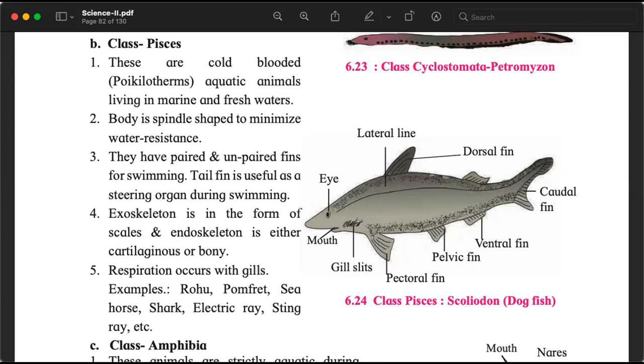Yes, they are mammals. Always remember this. Not everything that looks like a fish will be a fish. So the whales, which many of us think is a very, very huge fish, but it is not. It's a huge mammal that looks like a fish, lives like a fish. And we will understand why we call it a mammal, why it is being classified as mammal, not under the class Pisces.